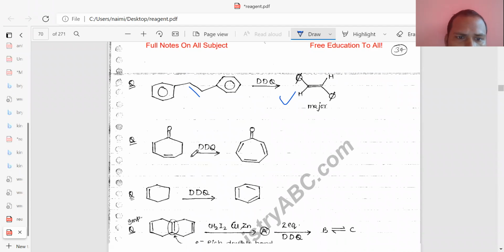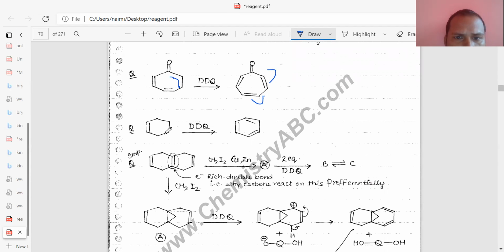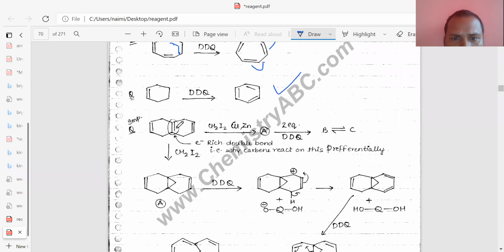And you can see in this one, aromatization takes place. And it will attach from this one. So it is at the conjugate position, you can say. Like that. Similarly, you can see here aromatization takes place, converted to a benzene ring.